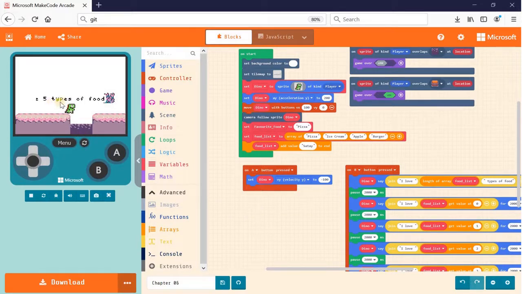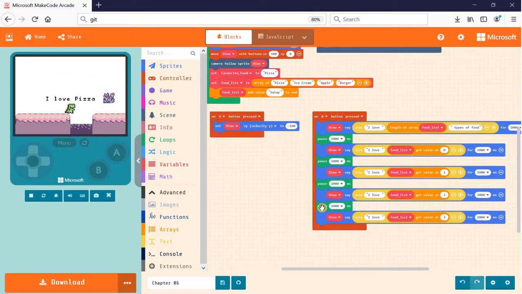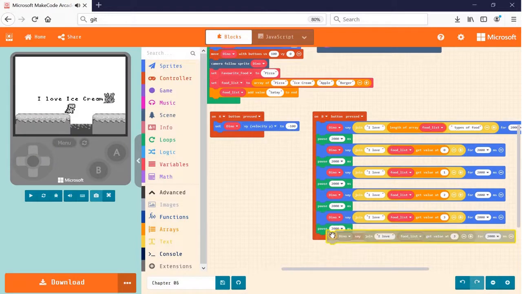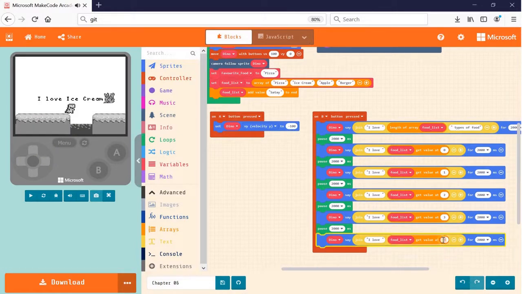Alright, let me press B and see what happens. So now we become 5 types of food. So the length is automatically being reflected as we display it. And as we go through the B button press, we need to add another say down here to show the value for the 4th index of the array. Okay, let me hit B. I love 5 types of food. Pizza, ice cream, apple, burger, and finally the satay.